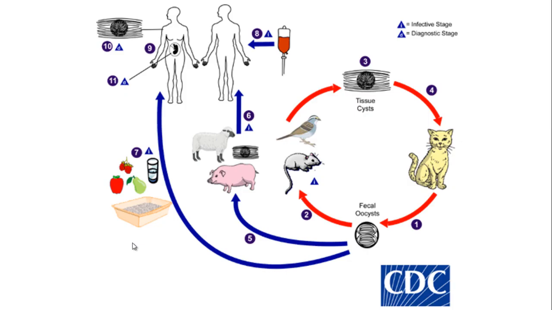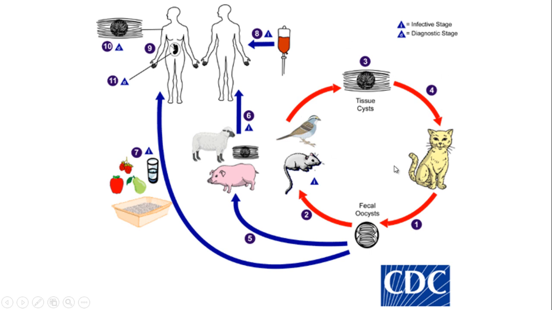So this is a CDC diagram which you will also find in the book. It has simplified everything. The definitive host is cat, which releases the oocyst in feces. These oocysts mature in soil, and this feces containing oocyst, while grazing in the field, will be eaten up by rats and birds, and they develop tissue cyst which will be eaten up by cats.